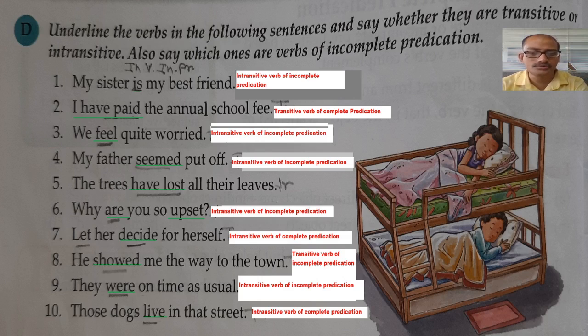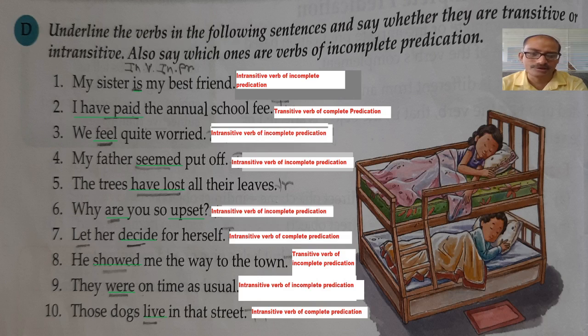Why are you so upset? Now, are upset, why are you upset? So are upset is the verb, here there is no object, therefore it is an intransitive verb, and if you just use the verb are, the meaning will not be completed, therefore it is an intransitive verb of incomplete predication.